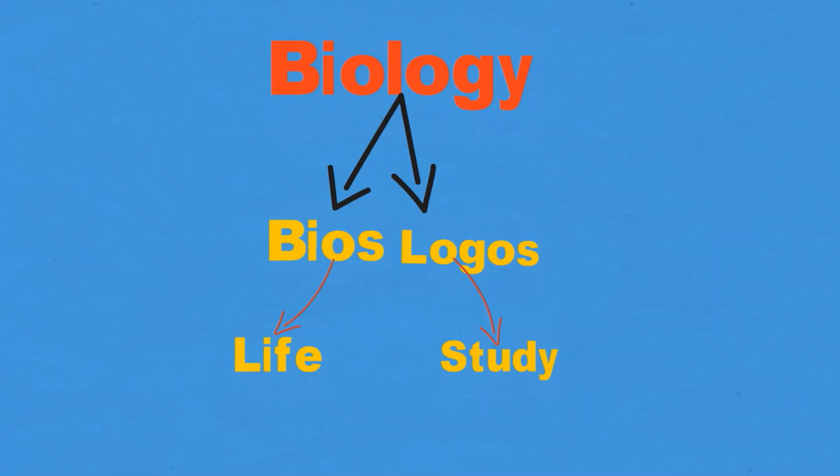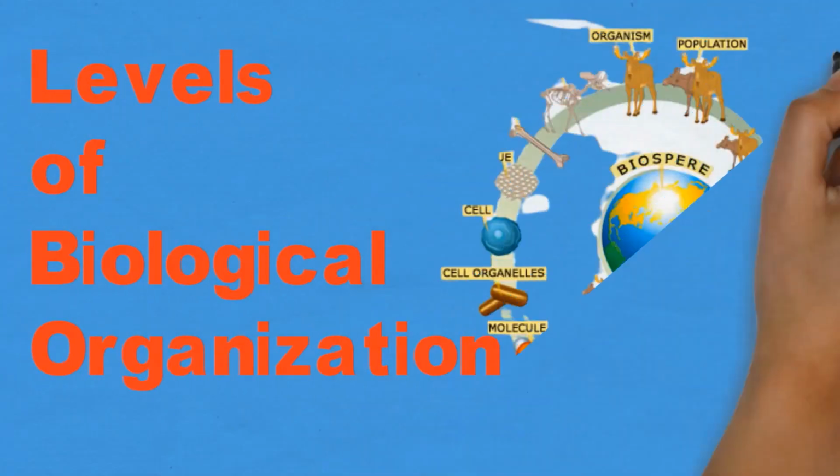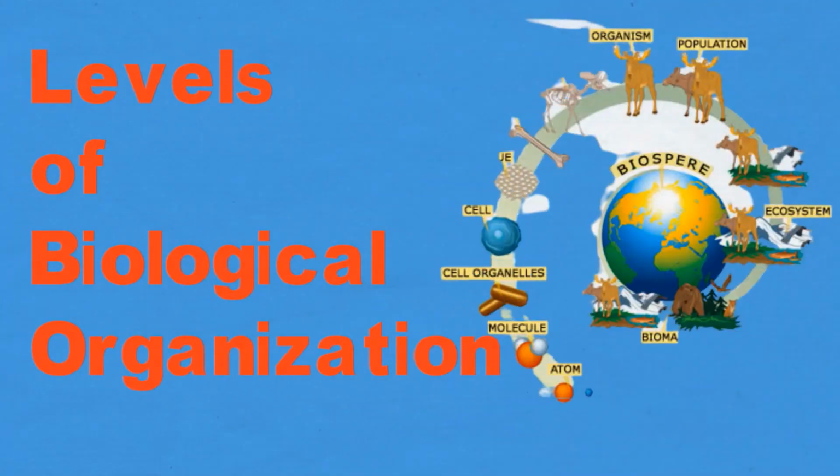Basically, it is a natural science in which we study living organisms, their physical structure, chemical processes, molecular interaction, physiological mechanism, development, and evolution. Now, coming back to our main topic, which is levels of biological organization. Biological organization is not simple. It has a high degree of complexity because of which living organisms are able to carry out a number of processes which distinguish them from non-living things.